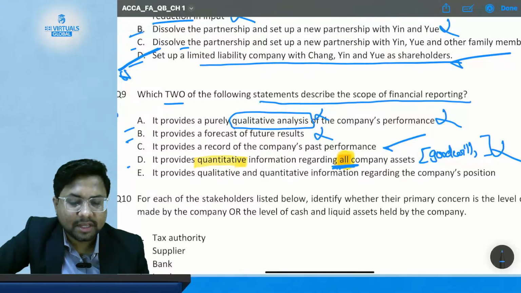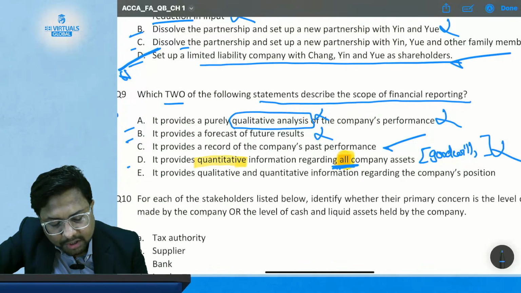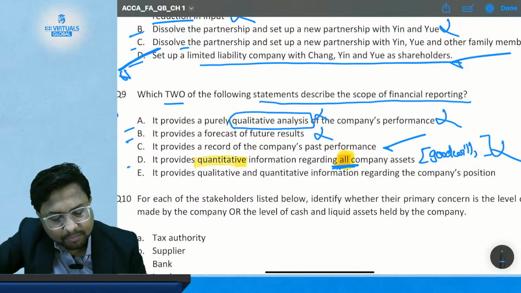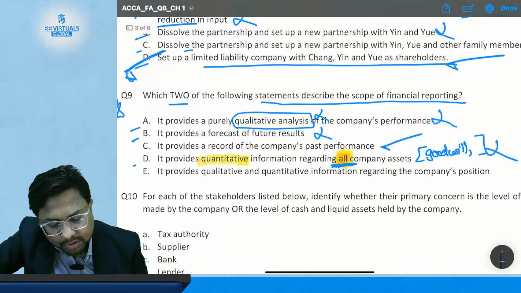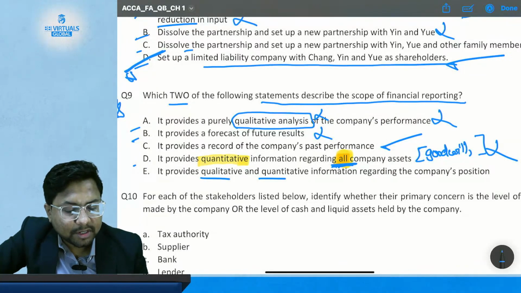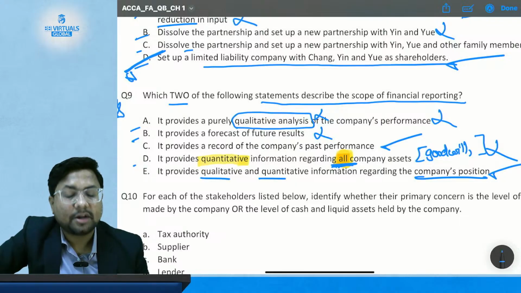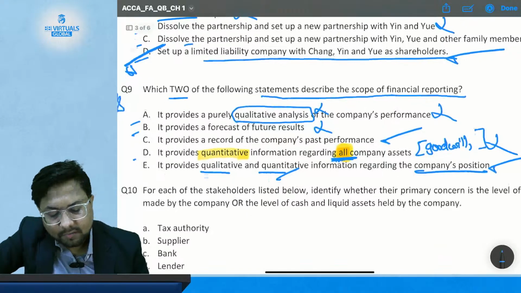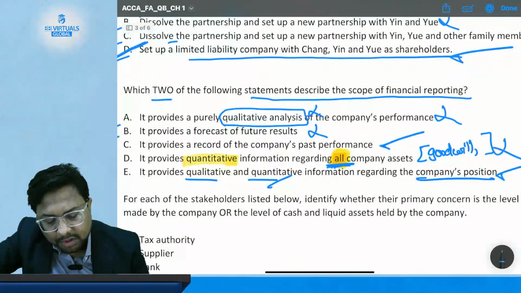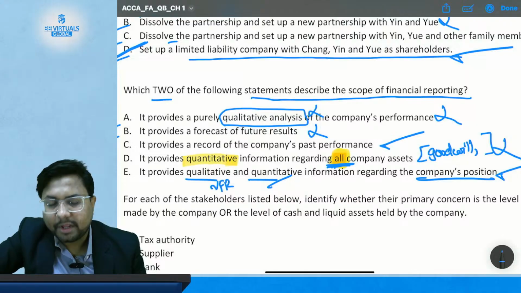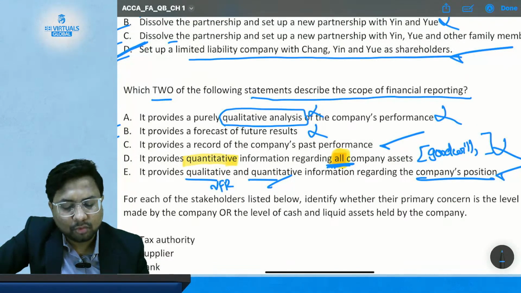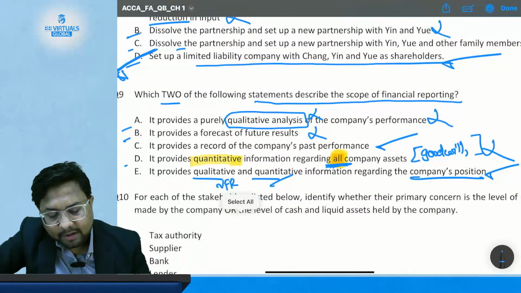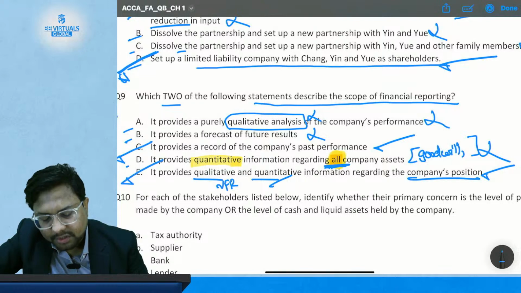Then comes option E. It provides qualitative and quantitative information regarding the company's position. So this option is correct. Why, sir? Because you might say that only quantitative information is given. But when I say qualitative, qualitative includes non-financial reporting also. So option C and option E are correct.